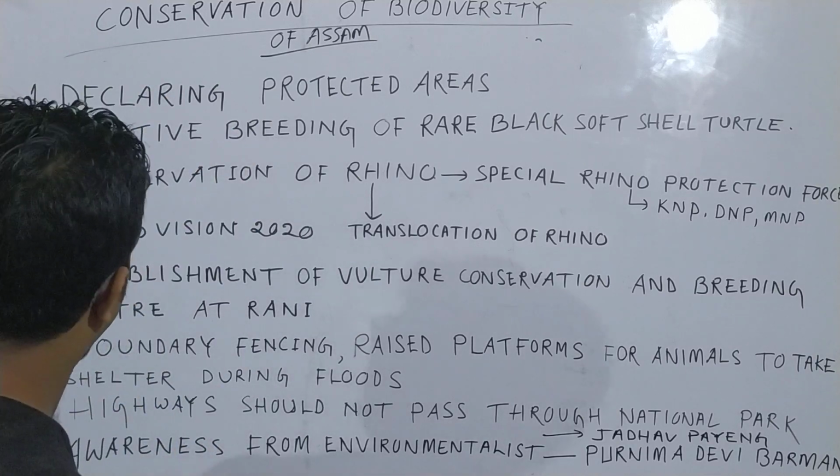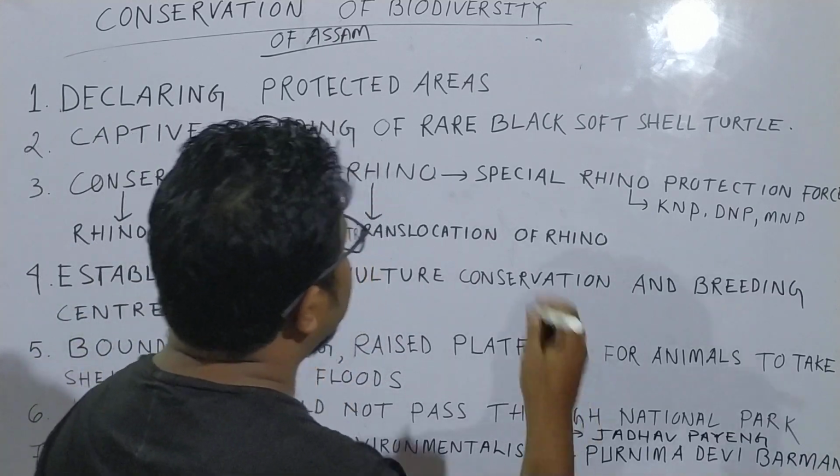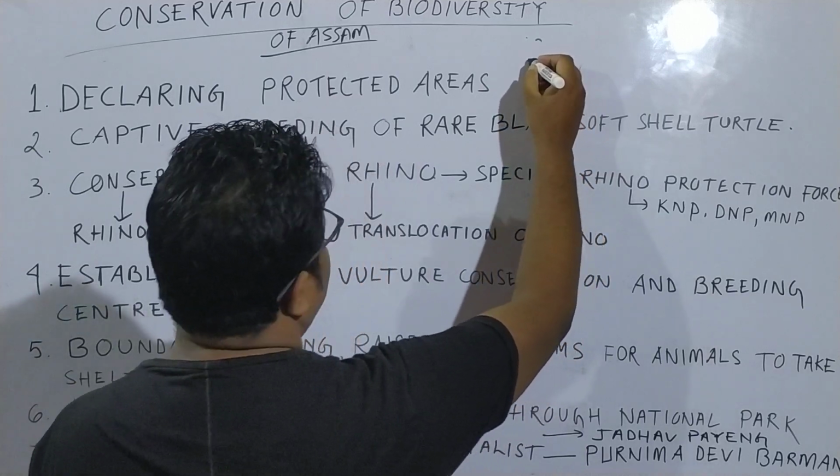Assam? Okay, number 1, declaring protected areas. We all know that in the protected areas we have national parks, wildlife sanctuaries, Biosphere Reserves, Tiger Reserves, and Elephant Reserves.